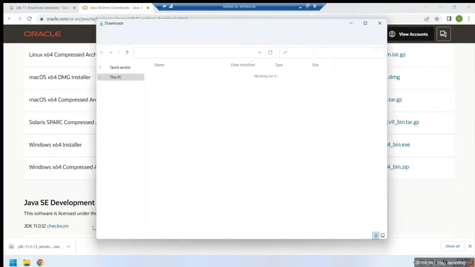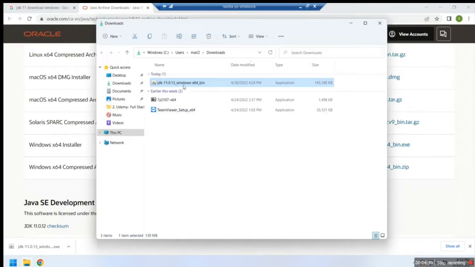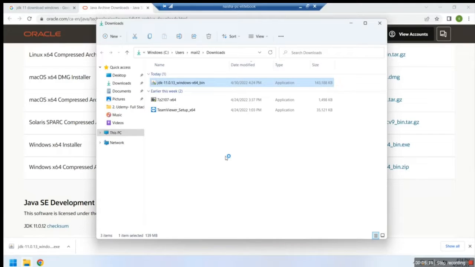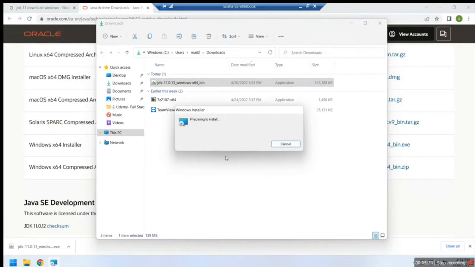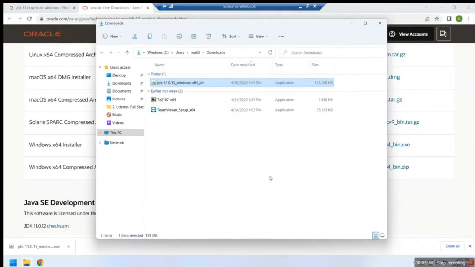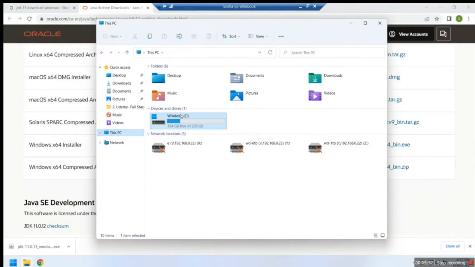After that, when the download is complete, double click on the downloaded file to install it. Click on yes if you get the pop-up to allow the app to make changes. After the JDK is installed, go to the JDK folder in your C drive program files to confirm.